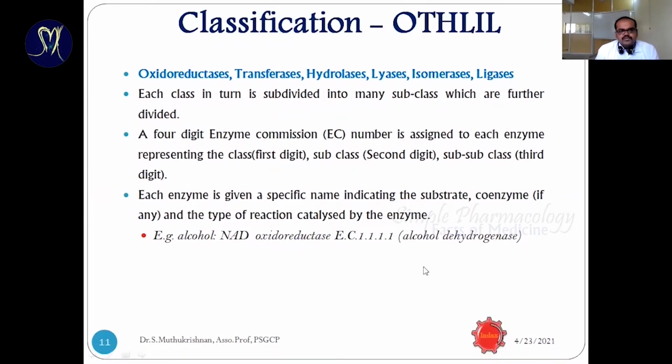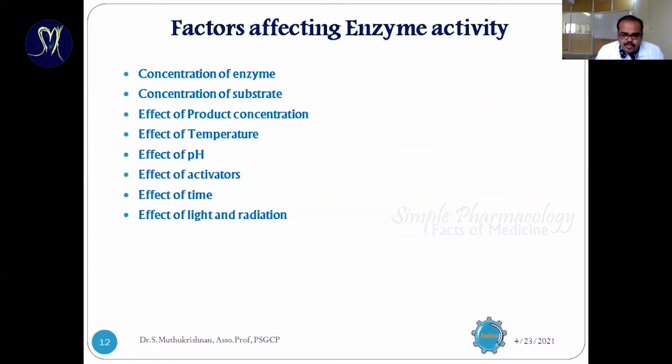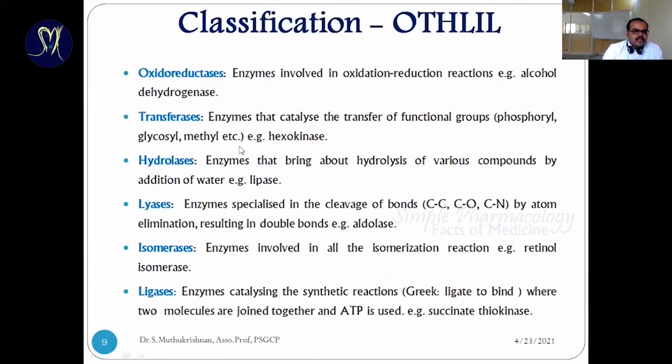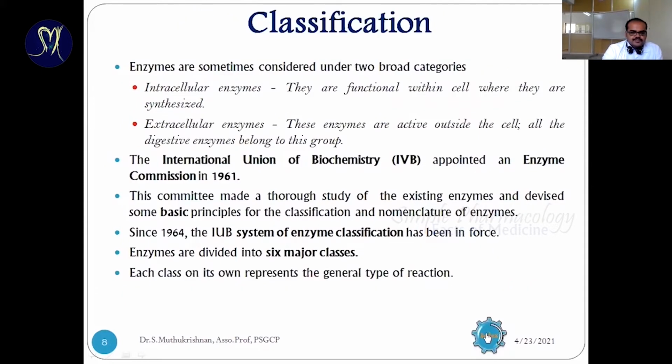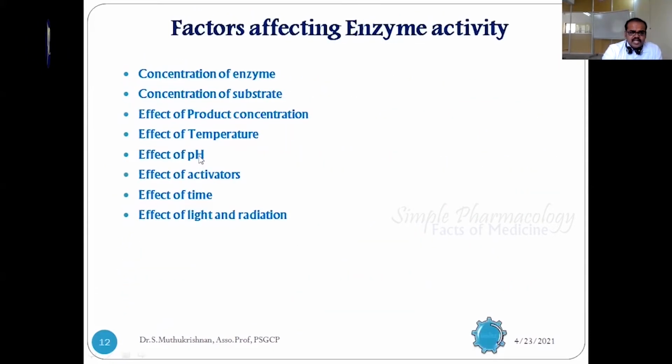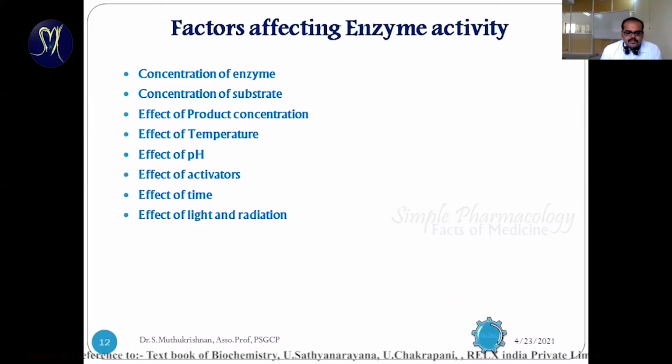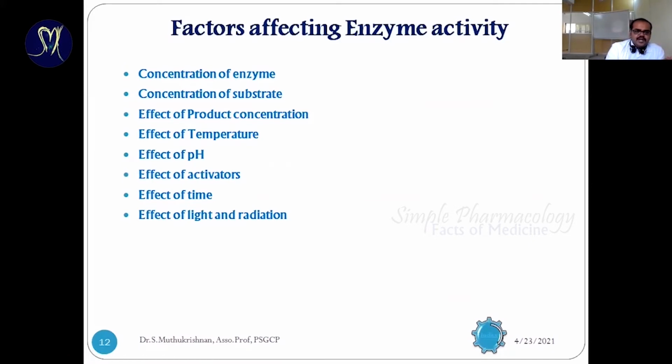So we have seen the major classifications. The next important one is factors affecting enzyme activity: history, nomenclature, then enzyme classification, and next, factors affecting enzyme activity. In this chapter, we have seen 8 important factors that affect enzyme activity: concentration of enzyme, concentration of substrate, product concentration, temperature, pH, activators, time, and light and radiations.